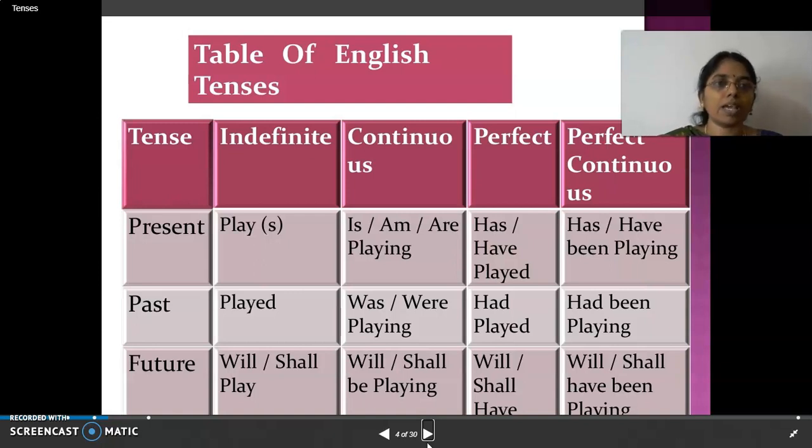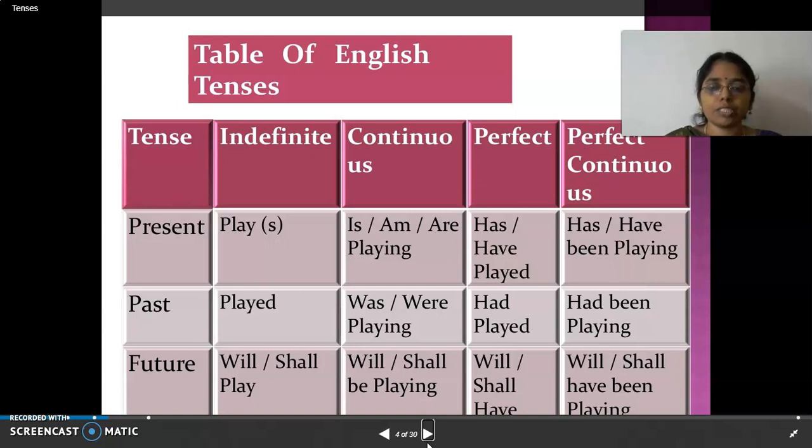Continuous is playing, am playing. If I comes as a subject, I am playing. If we, plural form, then are playing. Perfect tense has played, have played, based on singular or plural. Perfect continuous tense, you will have has been or have been playing. Past tense, you have played, was playing, were playing for continuous tense. For past perfect, had played. Perfect continuous tense, had been playing.